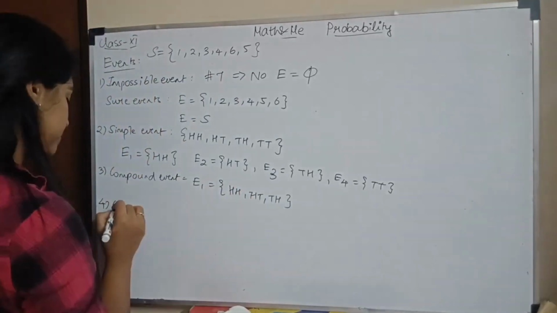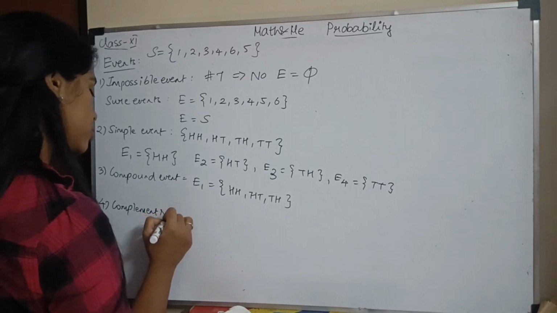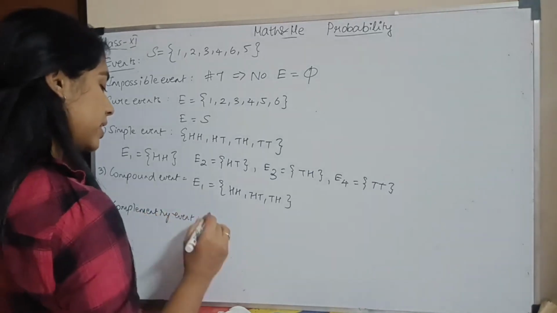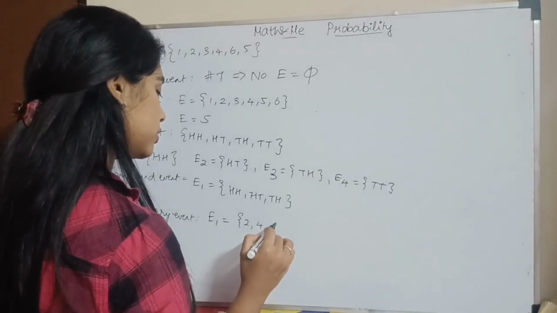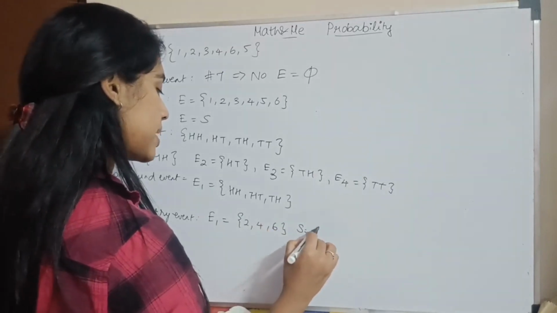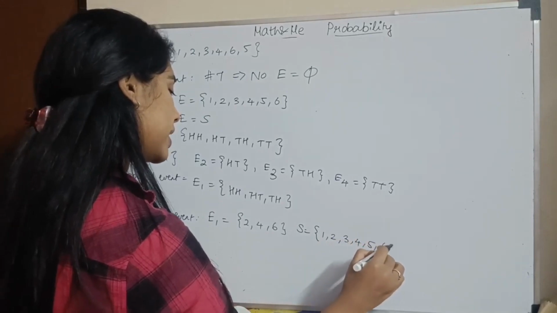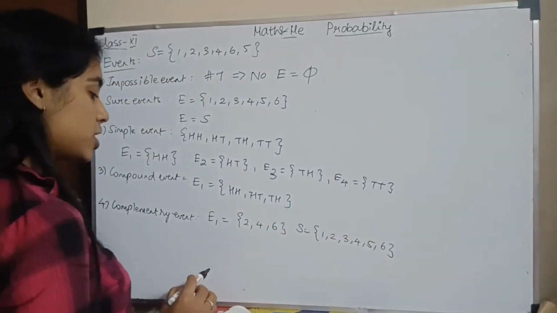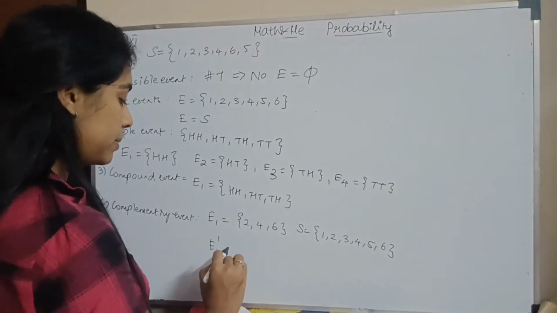Then I have a complementary event. What does complementary event mean? For example, when you roll a die and you have to get only the even numbers, I have E1 to be 2, 4, 6. What is my actual sample space? 1, 2, 3, 4, 5, 6. Correct? So what is my complement of E1, which is E1 prime?